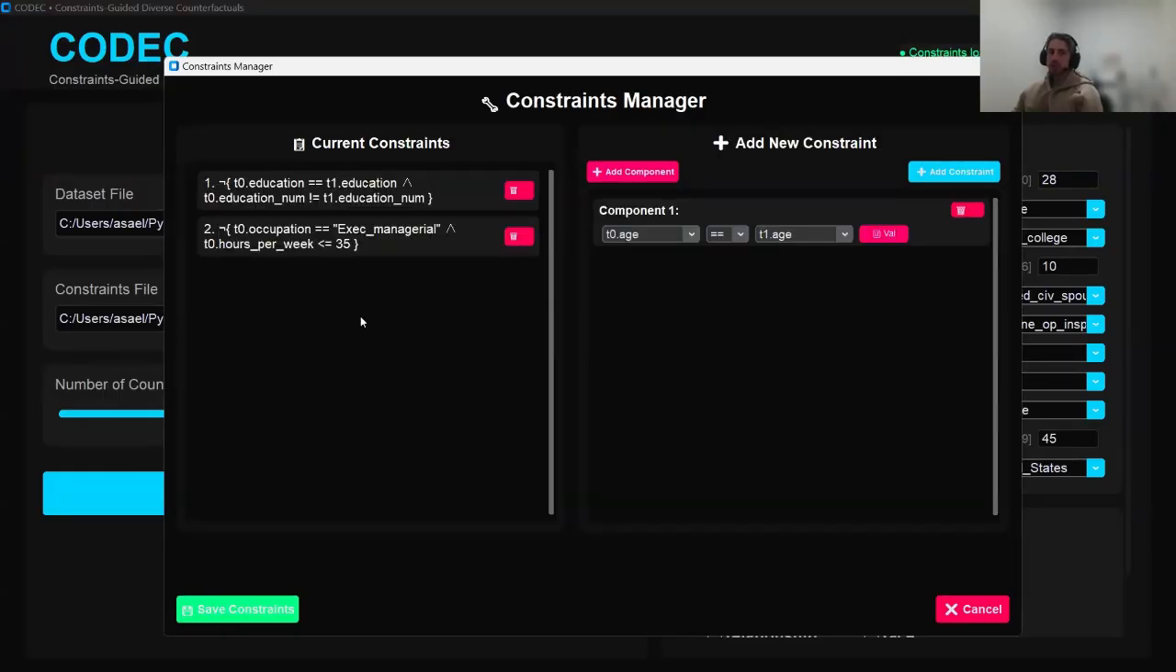In this scenario, Constraint 1 enforces that the education level must match its numeric code. Constraint 2 enforces executive managers to work at least 35 hours weekly.